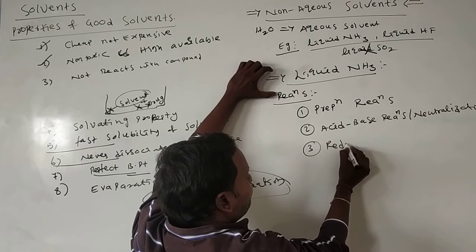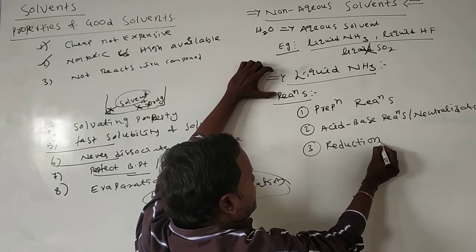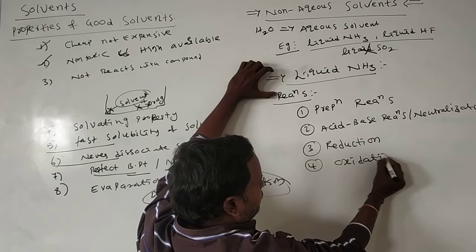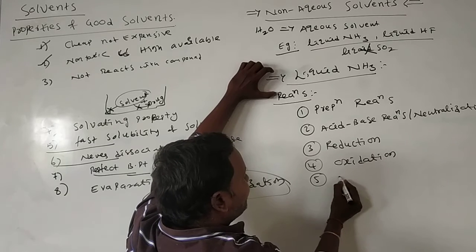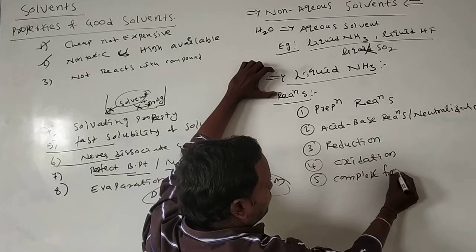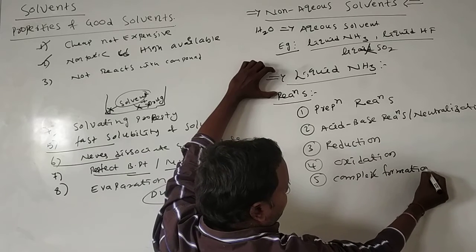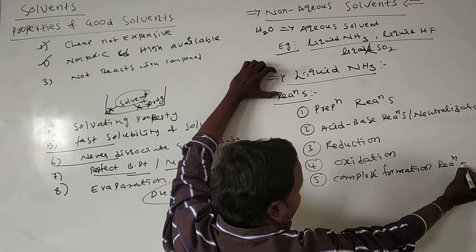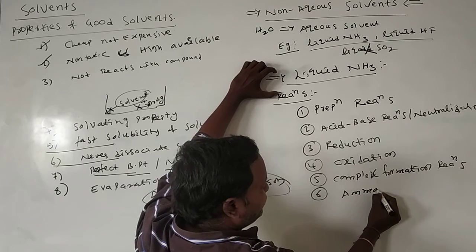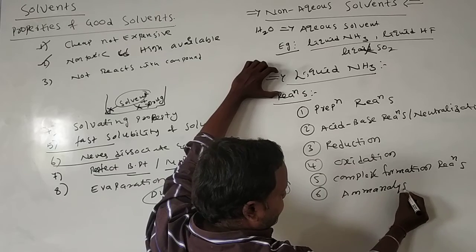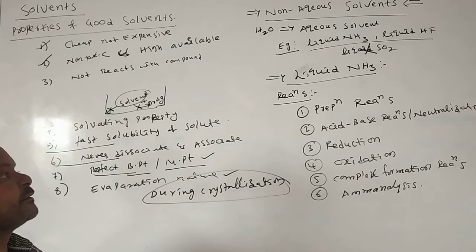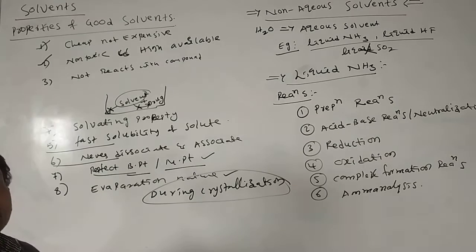And reduction, oxidation, complex formation reactions, and finally, ammonolysis. These are the important reactions of liquid ammonia.